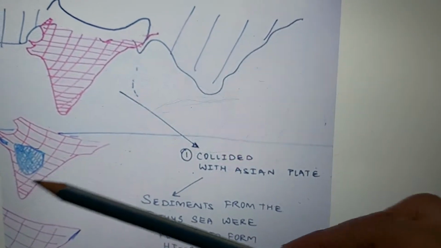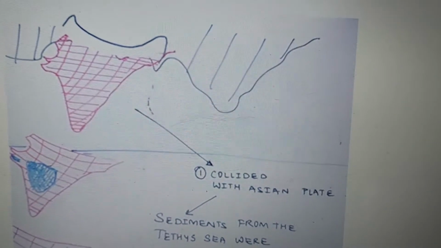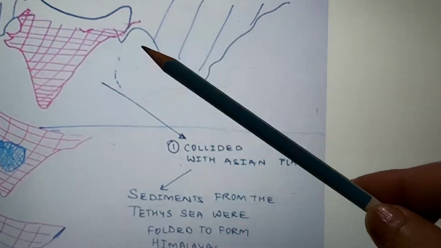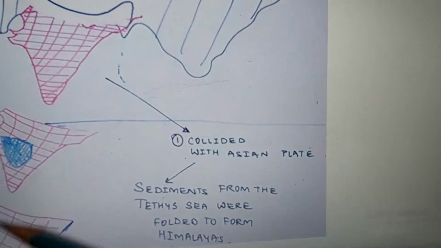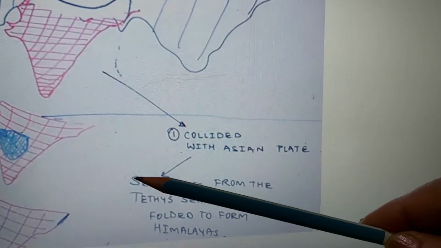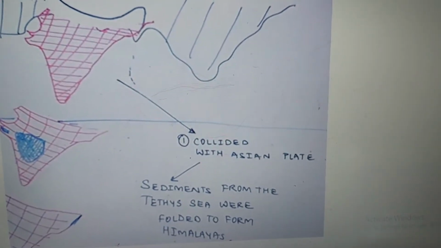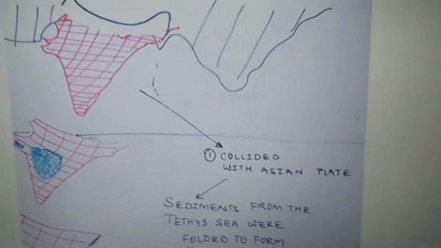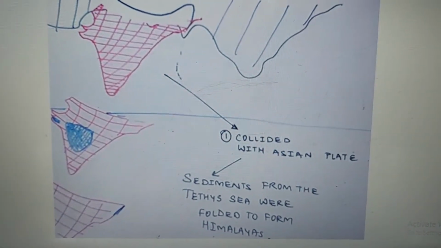In between there was the Tethys Sea, which had sediments. When the Indian plate collided with the Eurasian plate, all the sediments in the Tethys Sea were pushed up to form fold mountains, which became our Himalayas. So this is how our Himalayas were formed. Now we will look into the Himalayas in detail.